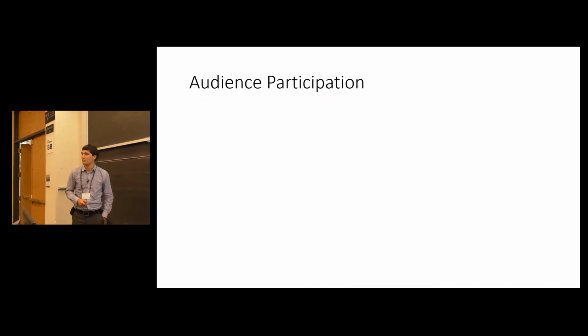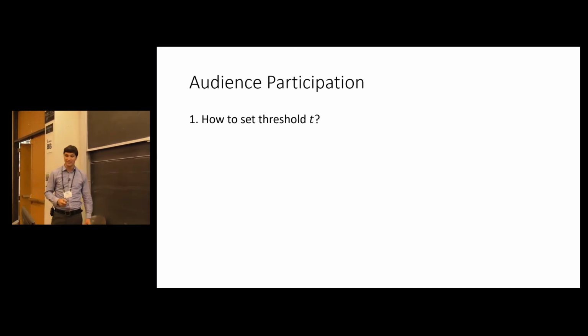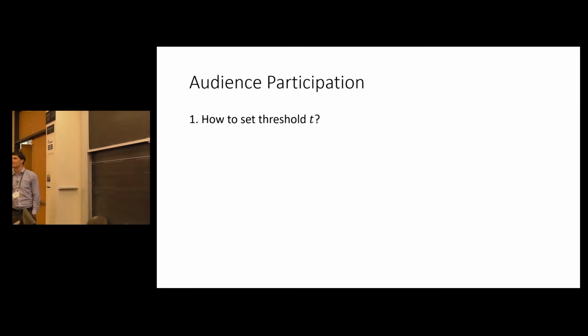OK, so time for a little bit of participation. Don't have a lot of time for this, but I think it's an interesting question. Suppose I told you this: you're going to face a sequence of arrivals. You know something about the distribution of values. You have to set a fixed threshold t. How would you do it? You don't have to have any proofs in your mind. Just imagine someone gives you a couple minutes to think about it. What might you try?